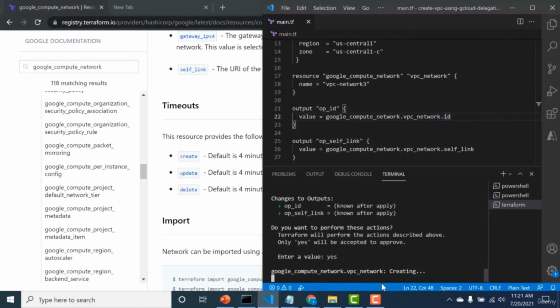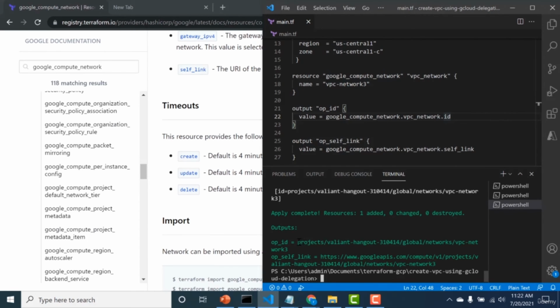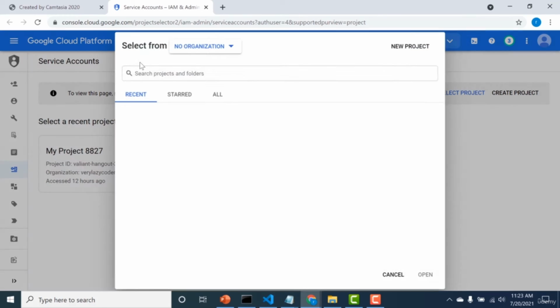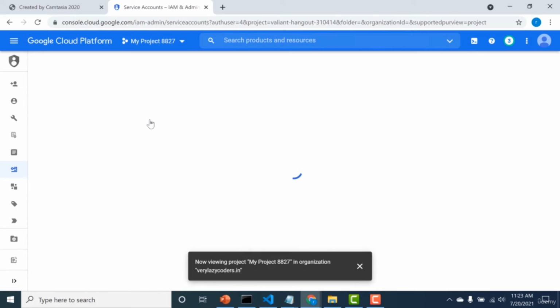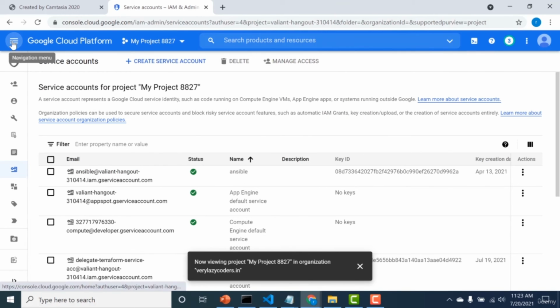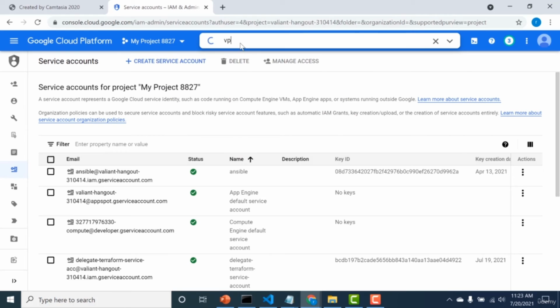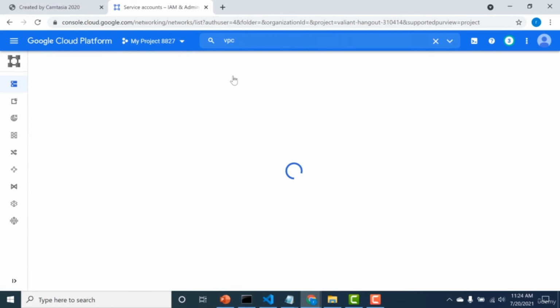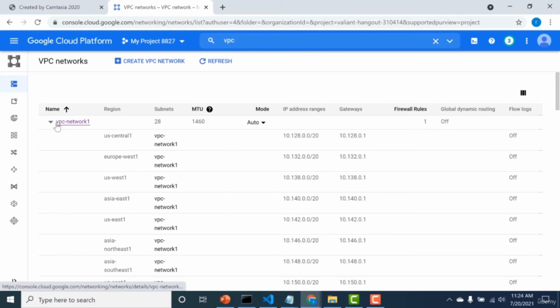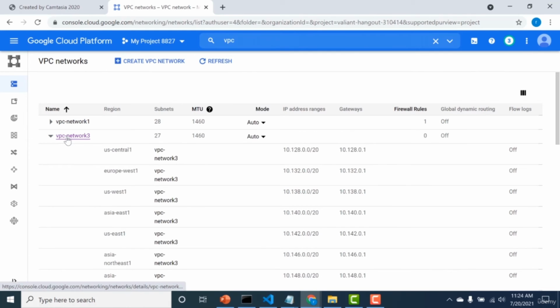I'll do a yes. Okay, so the network has been created and you can see the output as well. So the ID for this particular resource is this and the link for this particular resource is this. Now if you go back to your GCP account, you can go back to your project and within the project you can just search for VPC here. And you can see a VPC network 3 has been created and it has created a subnet in each region. So this is how you create your default network using Terraform. So in our next chapter, we'll see how we can create a custom network. So I'll see you there.